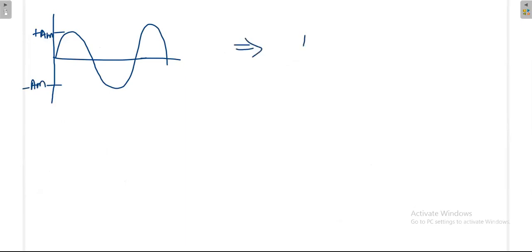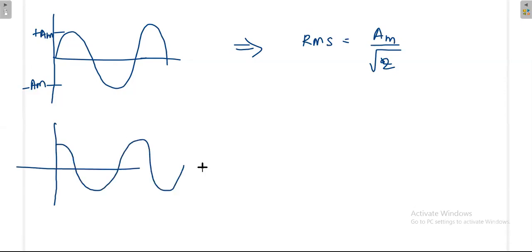It may be the current or voltage, so the RMS value is AM divided by root 2. Even if it is a cos waveform, the RMS value is going to be AM divided by root 2 only.